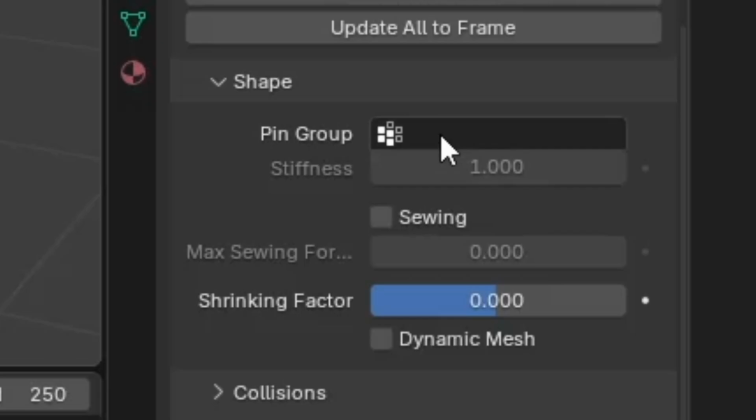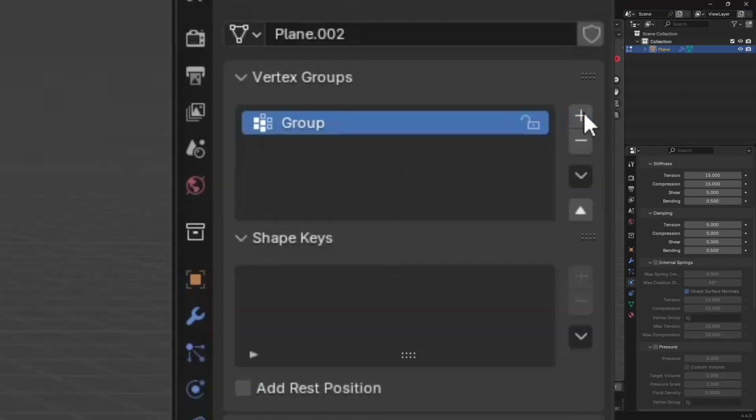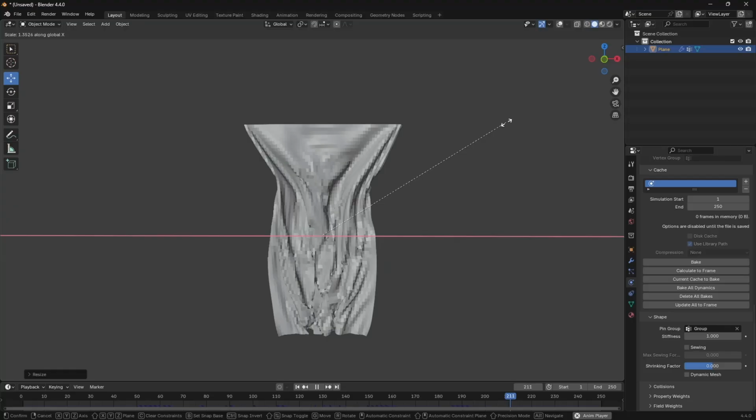I'm not going to explain what the cache is. The shape settings are there if you want to have your cloth hold itself up. You're mainly going to use this if you want to make curtains. Turn your plane 90 degrees, go to edit mode, select some edges, make a new vertex group, and then assign them. Put your vertex group as a pin group, and now you have curtains in the 3D software.